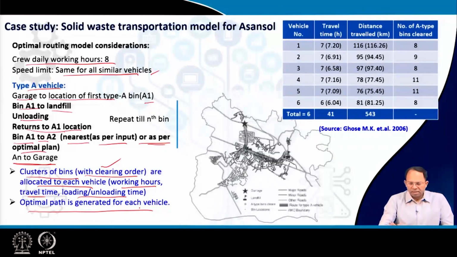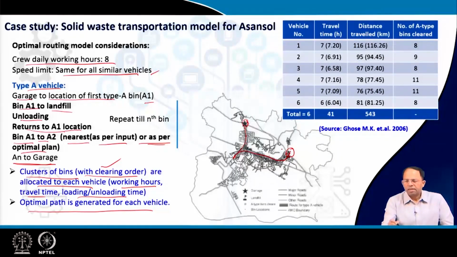As you can see, this is the optimal path generated for one of the vehicles. This is the garage location, this is where it starts, and the landfill site is over here. This is how the vehicle travels from different bins along the way, picks up, and then goes to the landfill site.